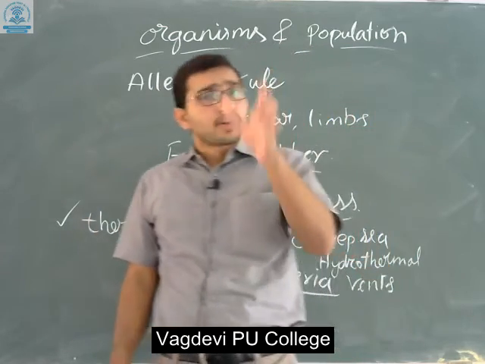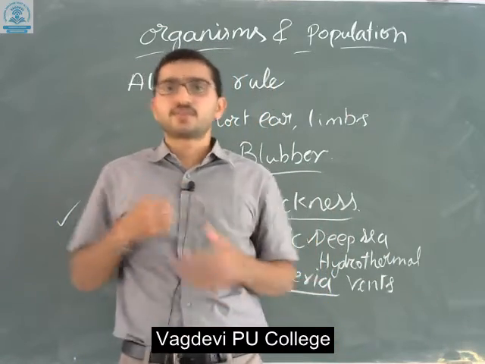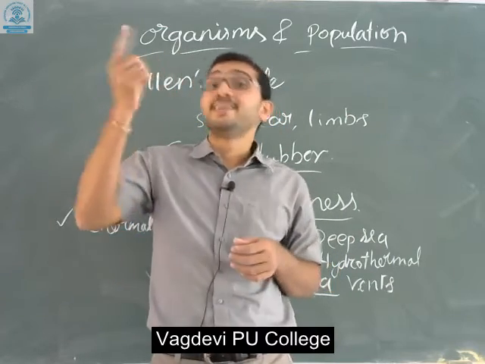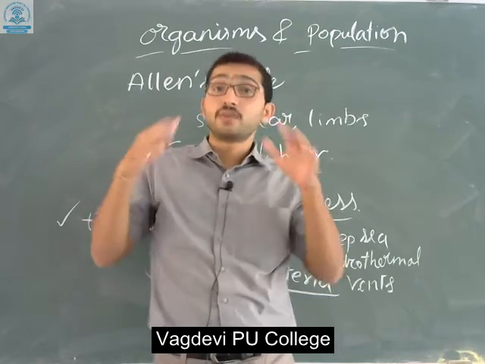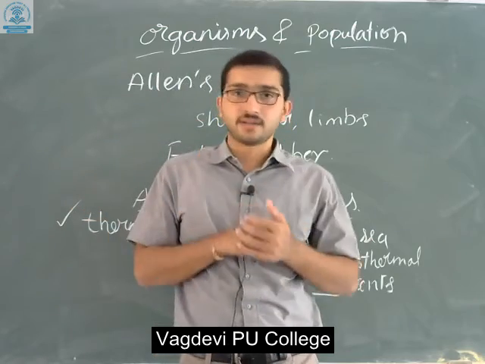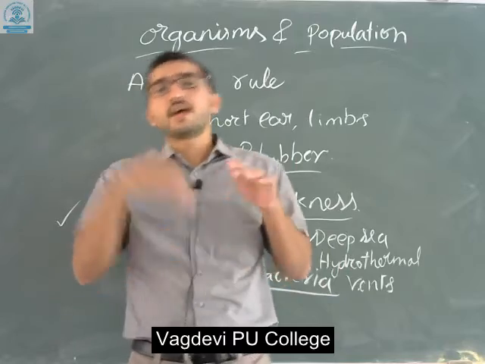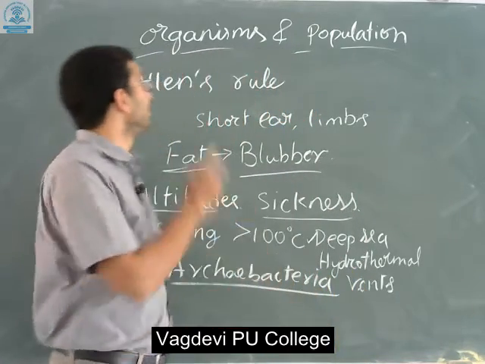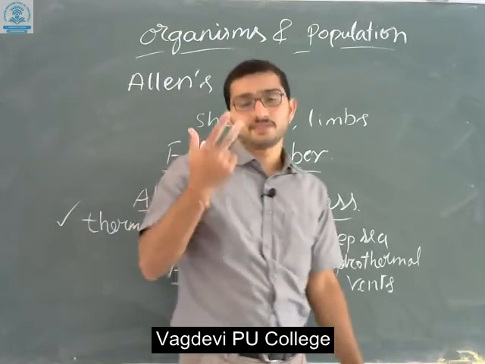Even some animals which burrow under the soil do so to avoid the heat generated in the daytime. To avoid that heat, these organisms make burrows into the soil. Whenever the climate is cold, these animals come out of the burrows. So ultimately these are the various types of adaptations which we can see in organisms.